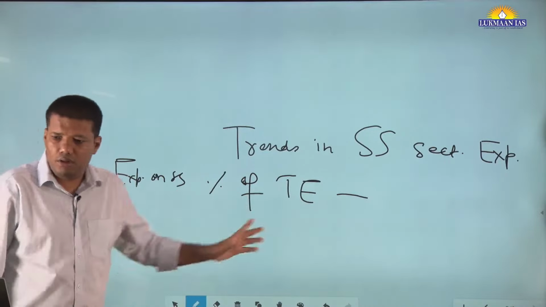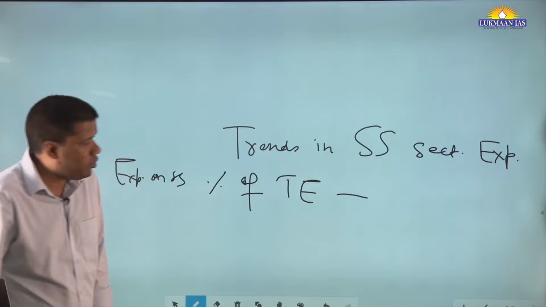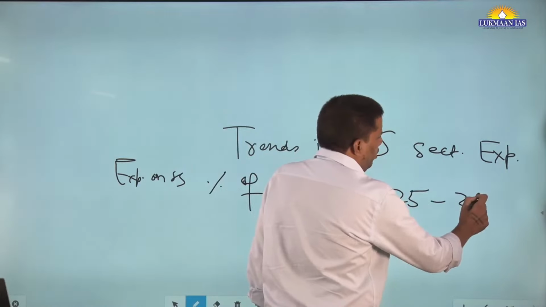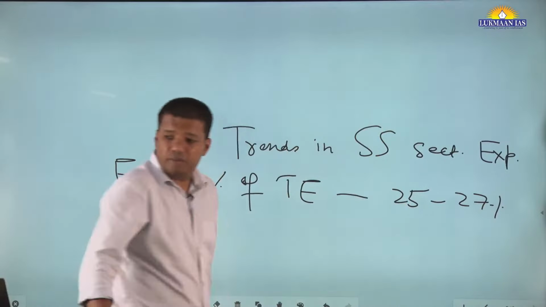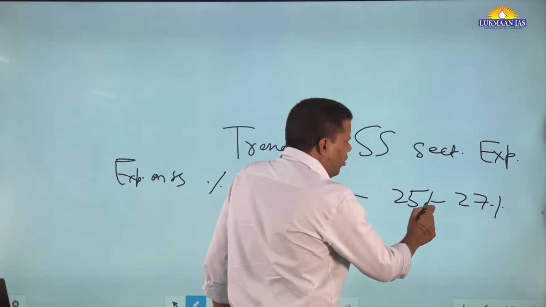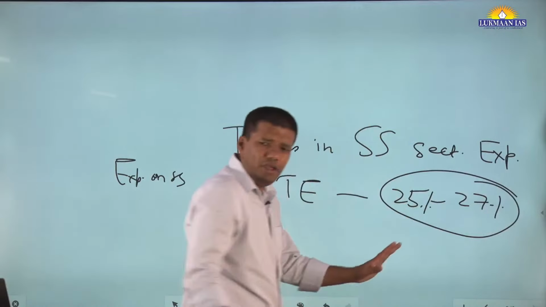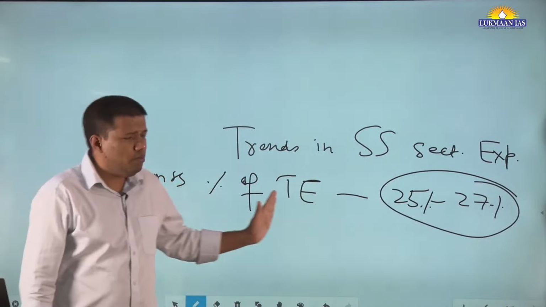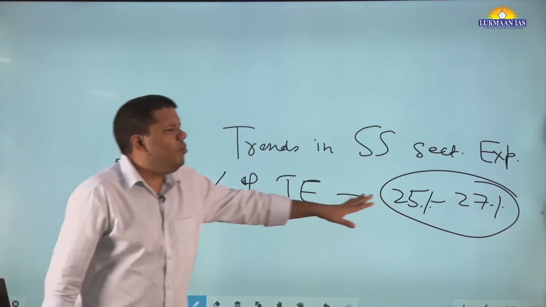So what is this trend? It is approximately 25 to 27%. Okay, more or less. Okay, so आपको कोई hard and fast figure याद रखने की जरूरत नहीं है. You must know this thing, that expenditure on social service is approximately, so you can say almost 1 quarter.